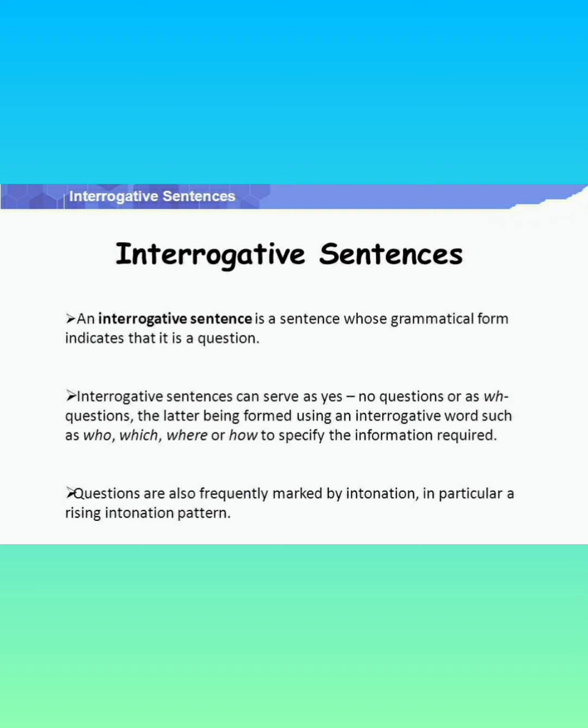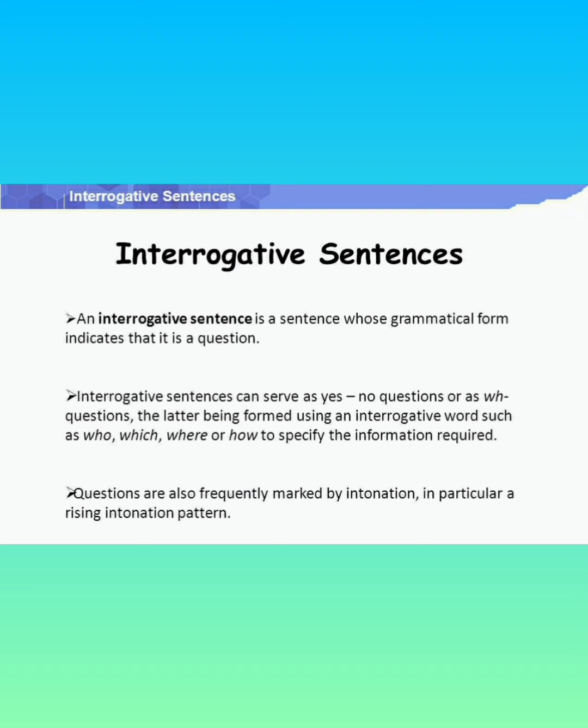Now interrogative sentences. An interrogative sentence is a sentence whose grammatical form indicates that it is a question. Interrogative sentence means it will ask you a question, and there are several different types of interrogative sentences. We will learn it later.